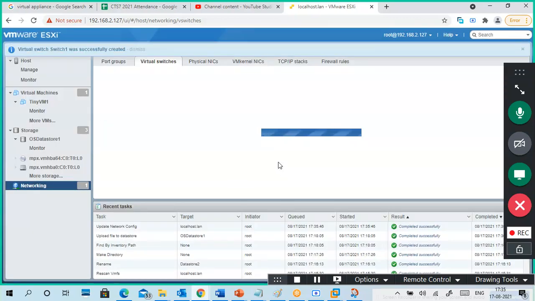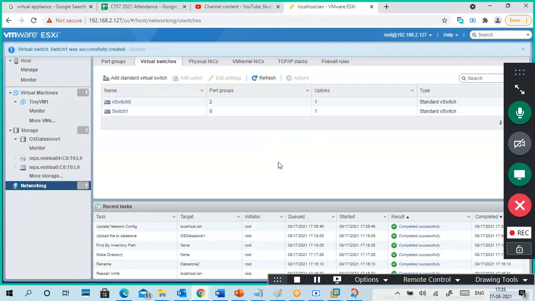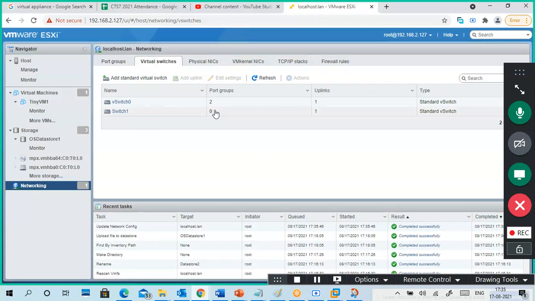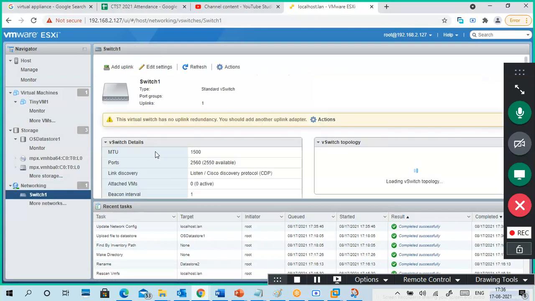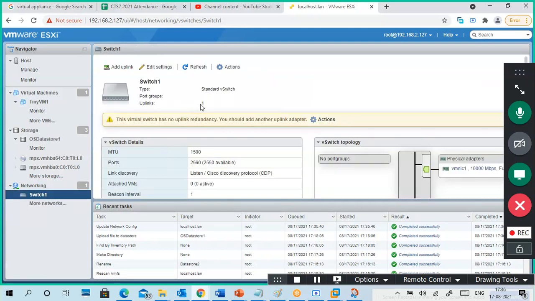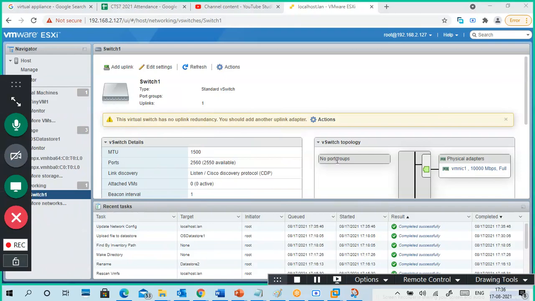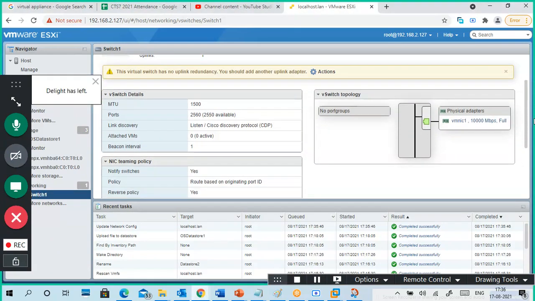Now see, my switch one is created. I have to rename it. Here it is. Yes, the diagram is there. Very good, it's a beautiful diagram. There are no port groups. You can see the physical NIC is this one, in full duplex mode.